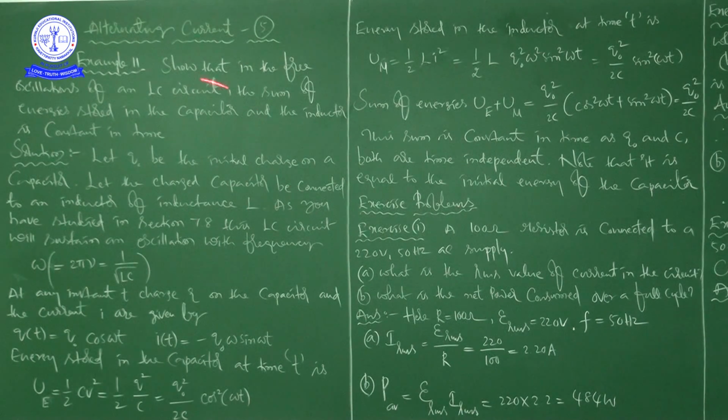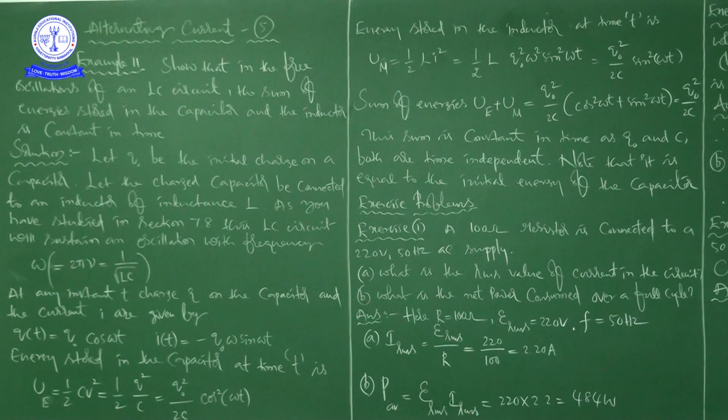In this example problem 11, the main thing is the LC circuit, and we have to show that in the free oscillations of an LC circuit, the sum of energies stored in the capacitor and the inductor is constant.